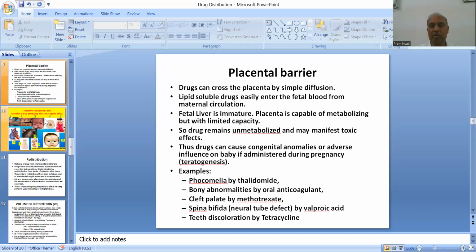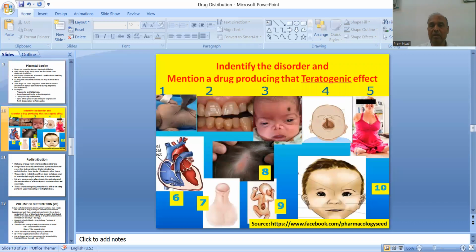But till then, here is a diagram showing some of the teratogenic influence of the drugs. So you try to identify this. We'll discuss them in detail.